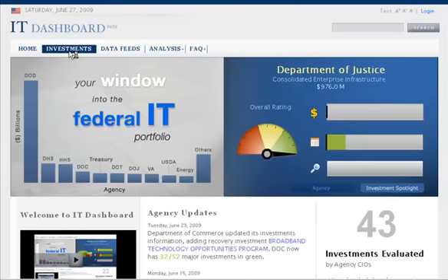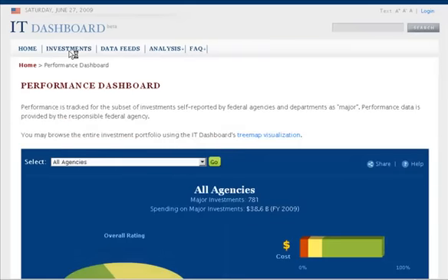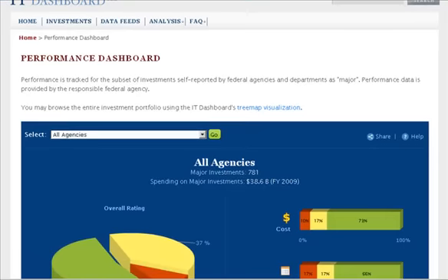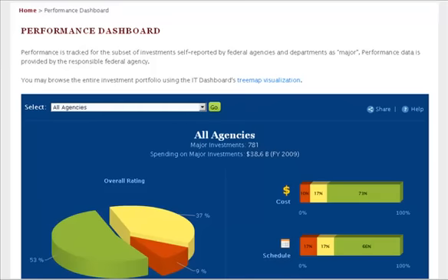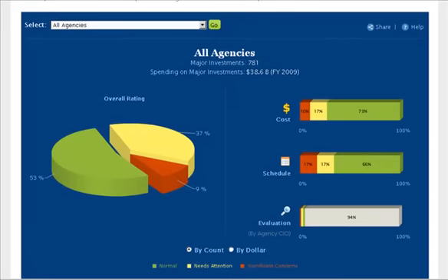Let's dive into the heart and soul of the overall website, the agency and investment dashboards. This is the section of the website which reports the overall performance of every major investment in the IT portfolio in terms of cost performance, schedule performance, evaluation by agency CIO, and an overall score computed from those factors.